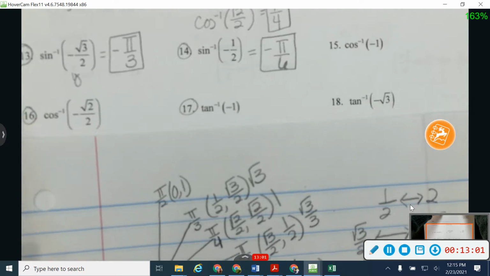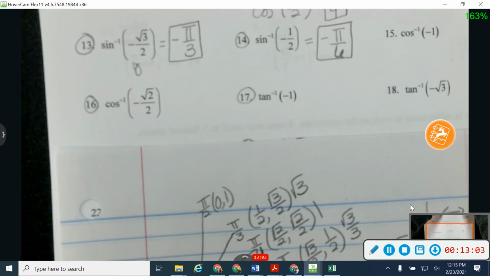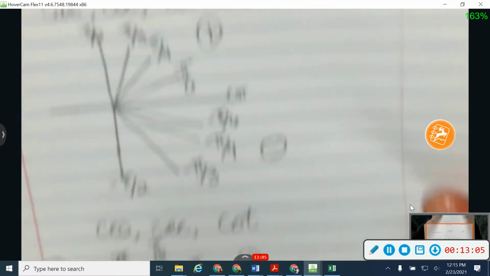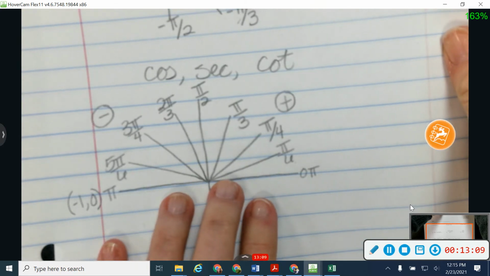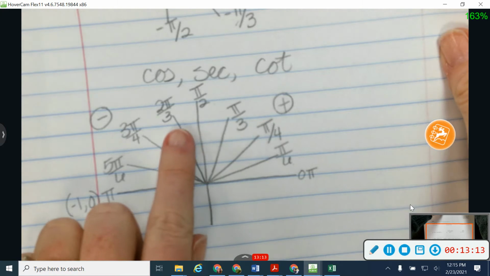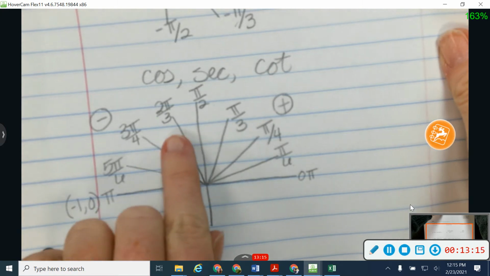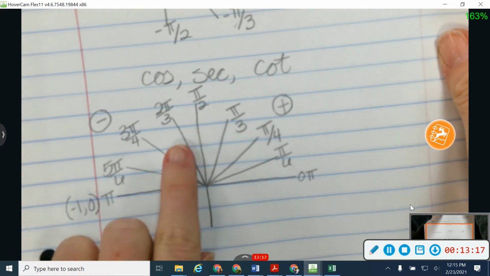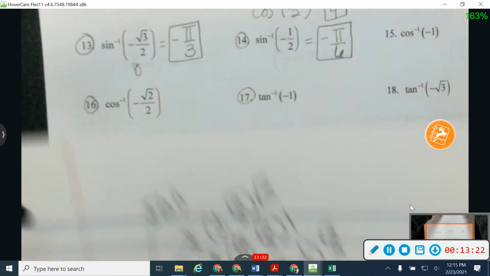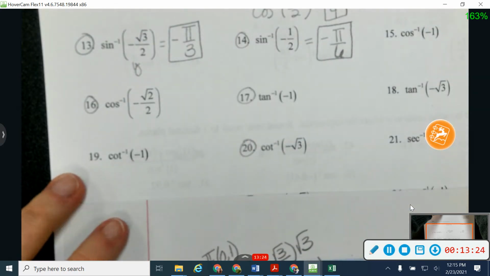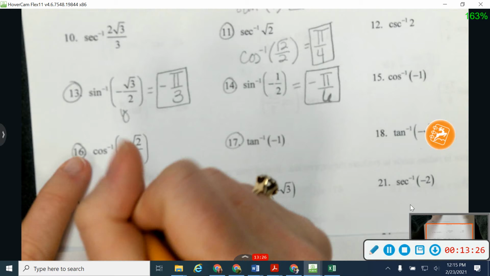Okay, cosine is a little bit different. Remember for cosine, I'm going to jump down here and use this picture. So my answer for cosine is always positive. Because my value is negative, I'm now limiting myself to these answers over here. So I'm going to have to use one of these answers over here now. Okay, so let's start with cosine is the square root of 2 over 2.